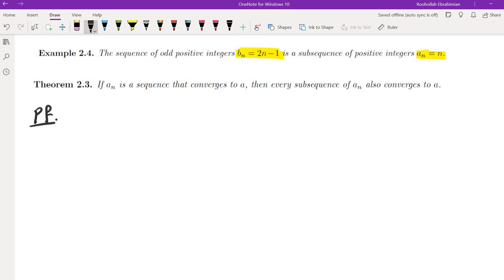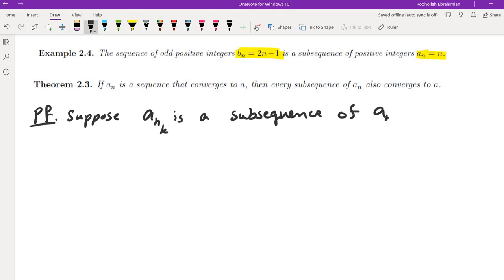So suppose a sub nk is a subsequence of an. Let epsilon be positive. So what we want to show is that a sub nk minus a is less than epsilon, but we know an minus a is less than epsilon, so that basically settles it. So by definition of limit,